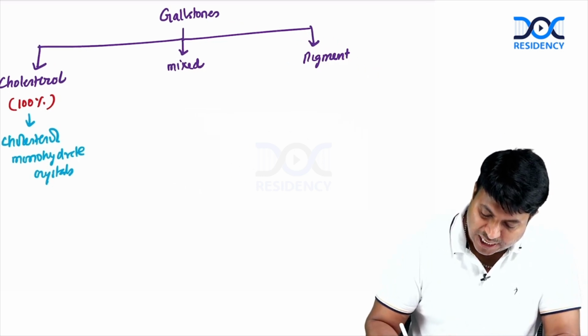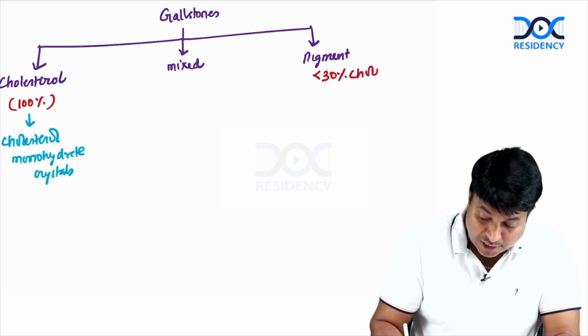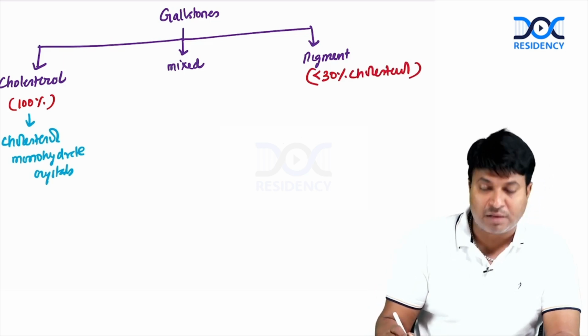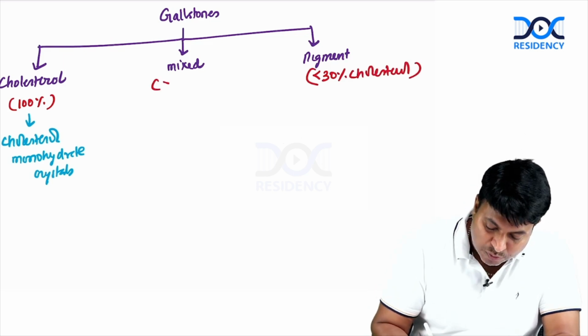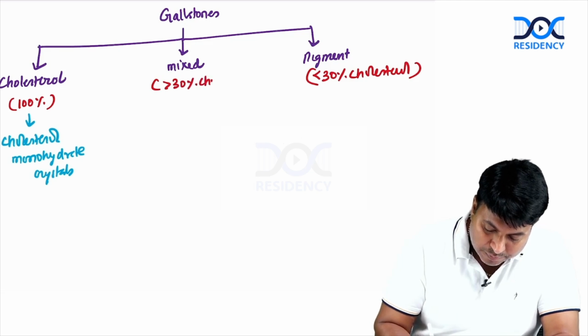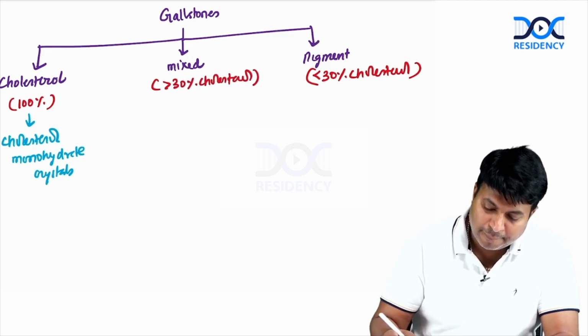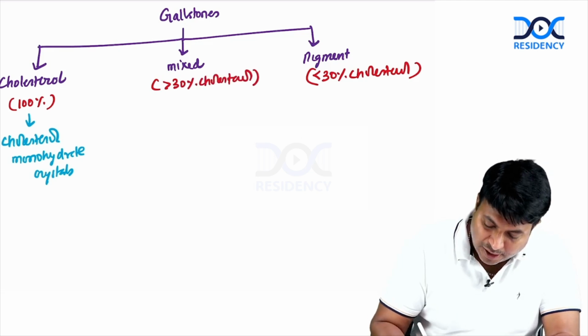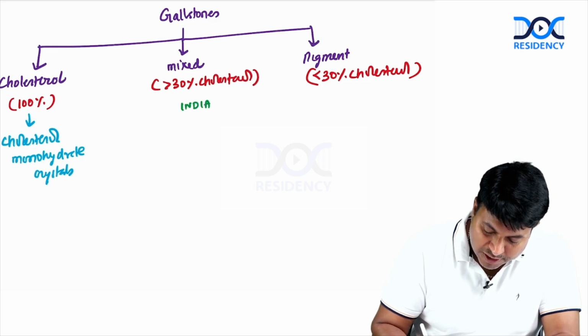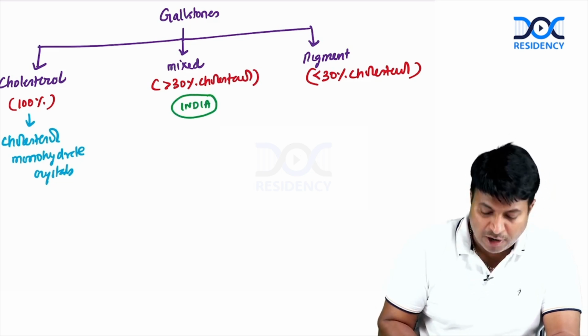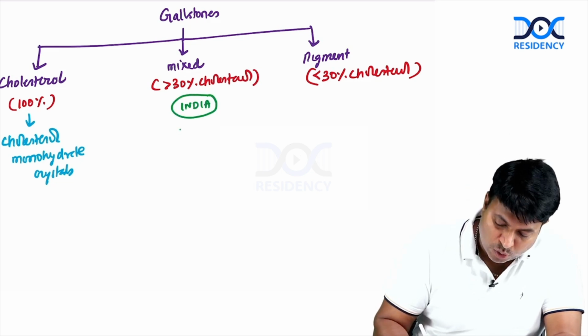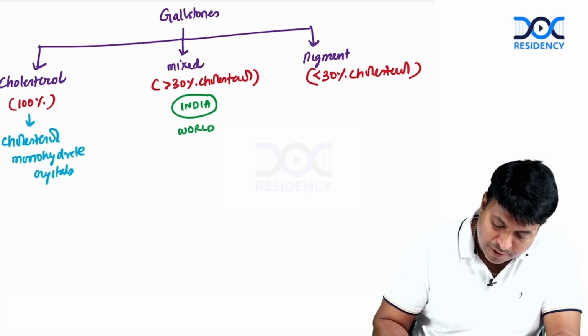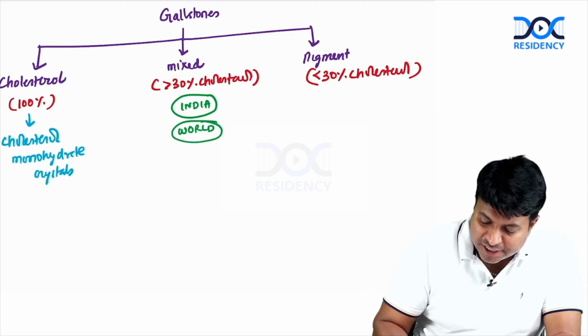Pigment stones are stones which contain less than 30% cholesterol. Please remember, they also contain cholesterol, but the content is less than 30%. Whereas mixed contains more than 30% cholesterol. So in India, the most common stone is mixed stone. At world level, the common stone is mixed stone. Actually, there is no point mentioning India.